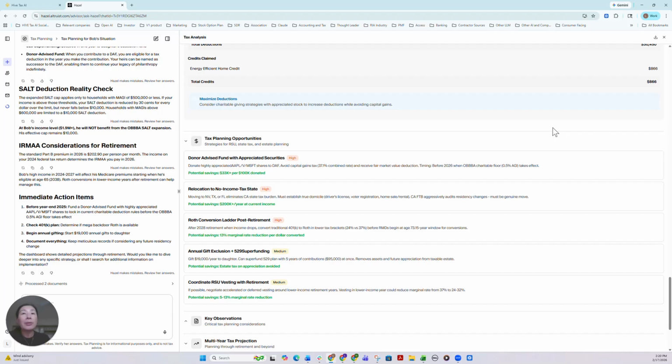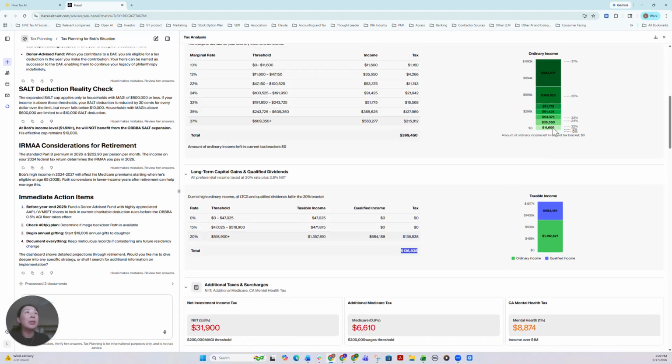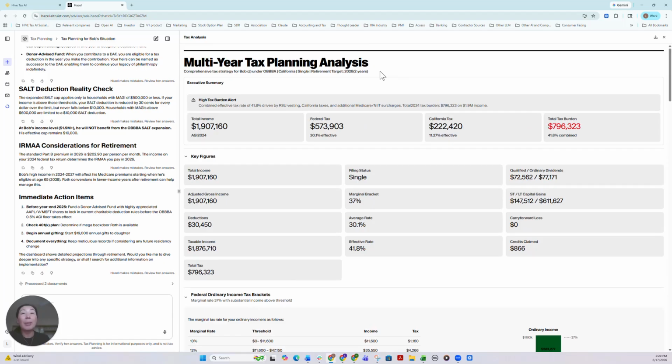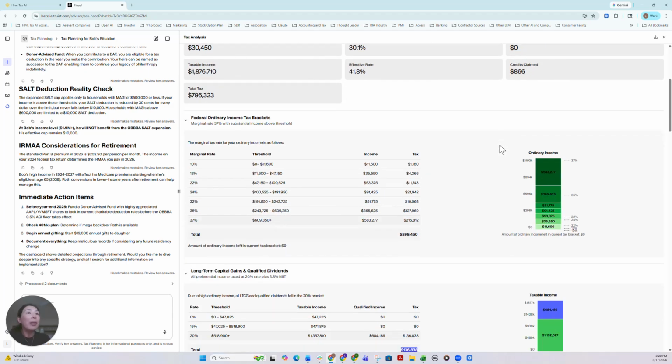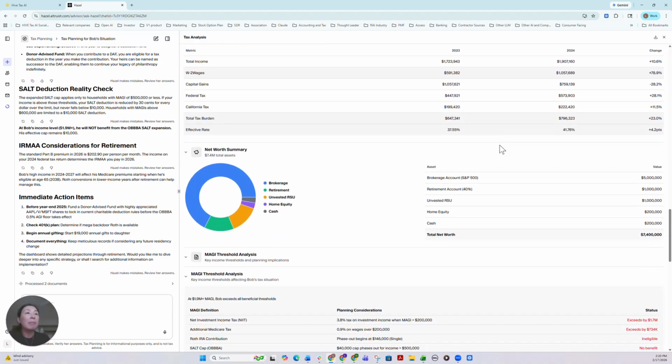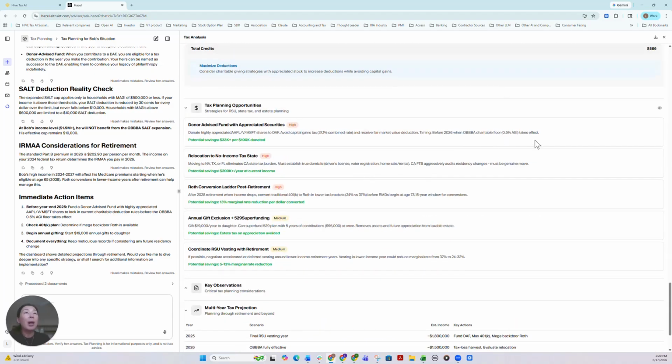Number one, if I upload 2 years of tax returns, I would expect any AI tool to be able to generate a tax return analysis for multiple years, right? Because here it did mention this is a multi-year tax planning analysis, so I'm expecting to see both years' tax return analysis. Apparently, in this case, only 2024 is generated. Number two, the tax planning opportunity is lacking in our view. A supervisor would love to see strategies they have not thought about. Like, give me some advanced strategy I have not thought about or I'm not familiar with, right?